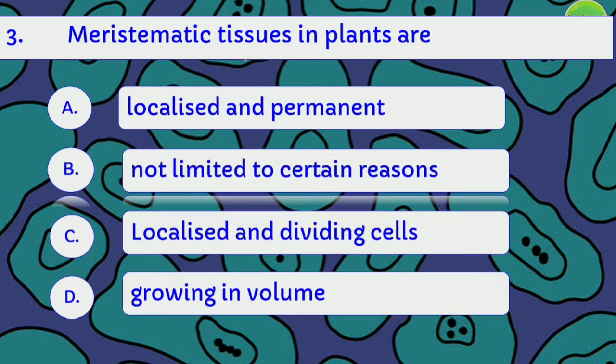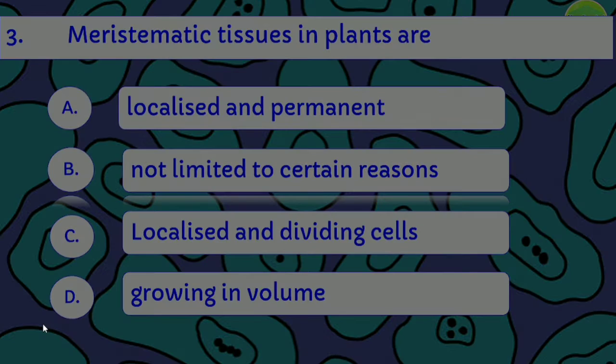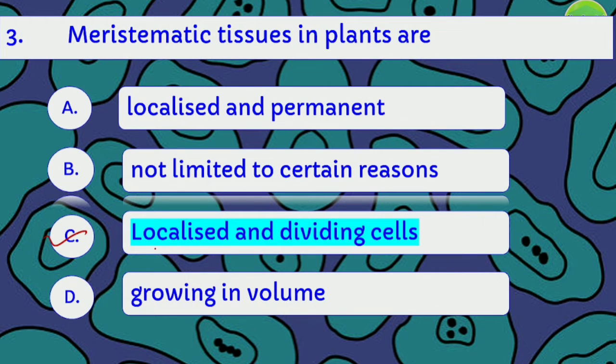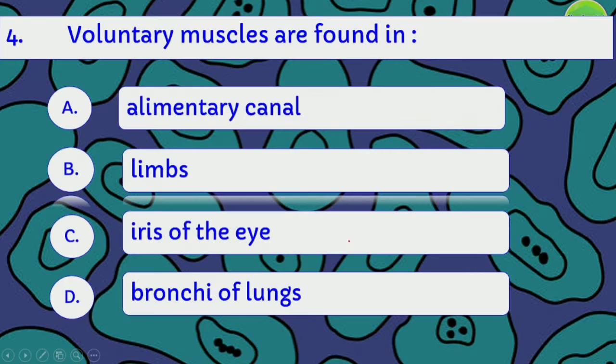Third one. Meristematic tissues in plants are: localized and permanent, not limited to certain regions, localized in dividing cells, or growing in volume. The right answer is option C. They are localized and dividing cells. Voluntary muscles are found in. Where are the voluntary muscles found? Voluntary muscles are found in the limbs.